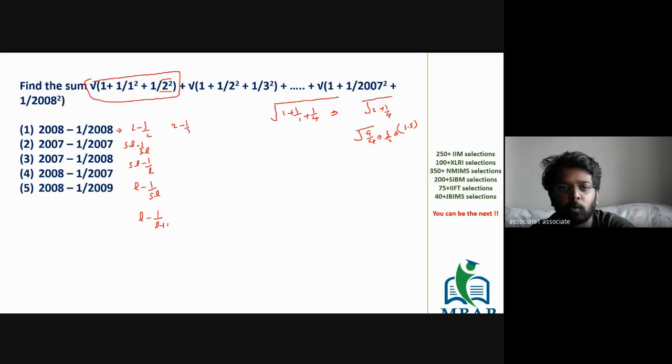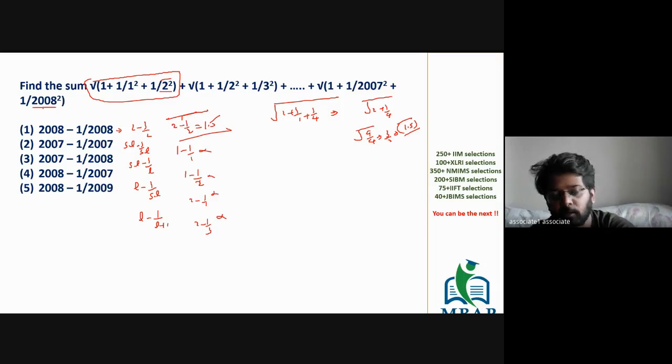So the first value becomes 2 minus 1 by 2. The next becomes 1 minus 1 by 1. The next, with second last 1, becomes 1 minus 1 by 2. Next will become 2 minus 1 by 1, and the next will be 2 minus 1 by 3. Match the answers as we have done till now. 1.5 you get in the first option; the second you don't get, the next you don't get, nobody else you get. So this is the generic way of expressing all the terms, be it till 2008 or 2020. Hence you will mark the first option.